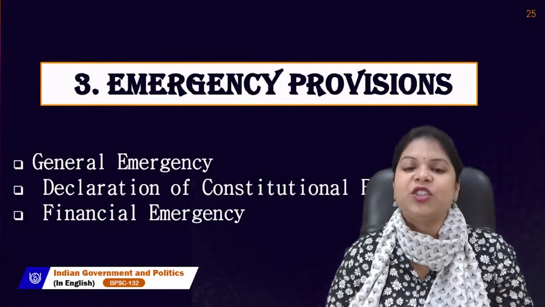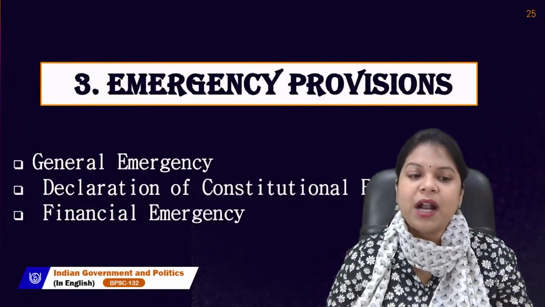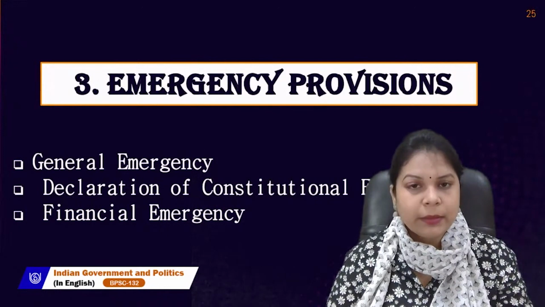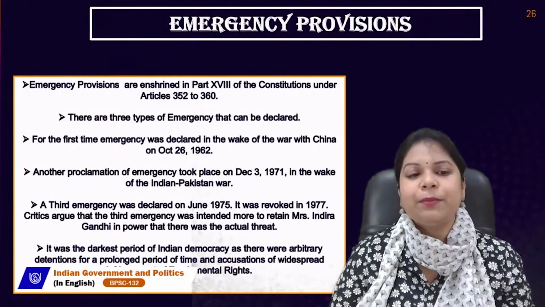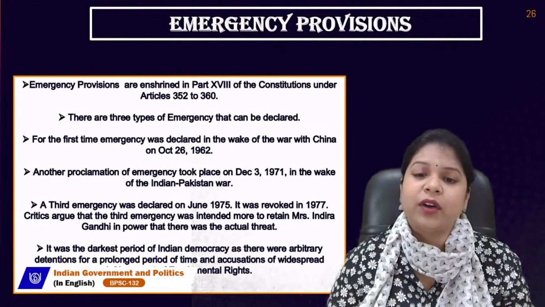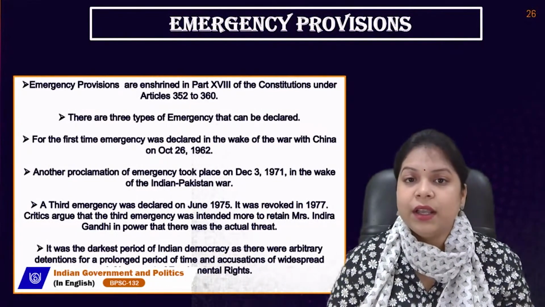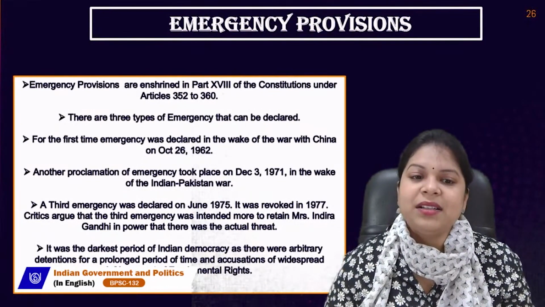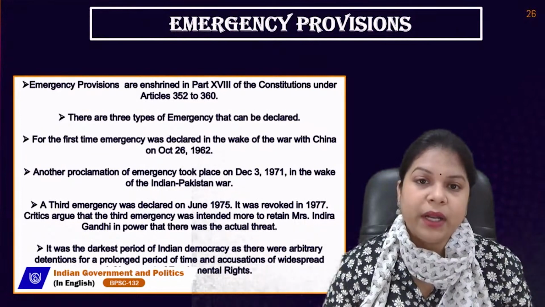Now let's talk about the emergency provisions. In this part, we will be talking about general emergency, declaration of constitutional emergency, and financial emergency. The emergency provisions are enshrined in Part 18 of the Constitution under Articles 352 to 360. There are three types of emergency that can be declared.